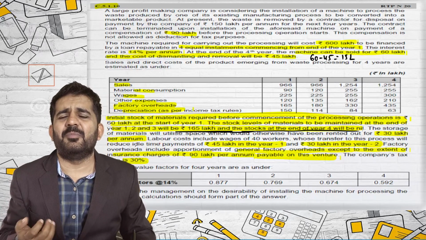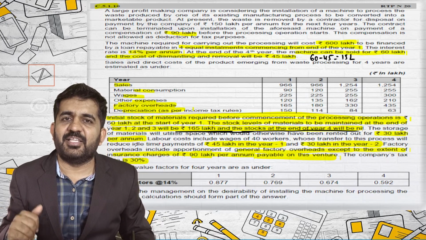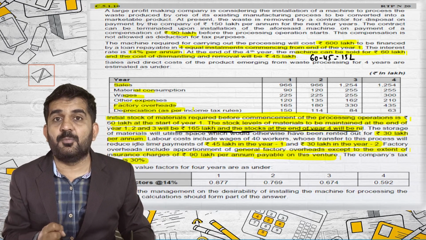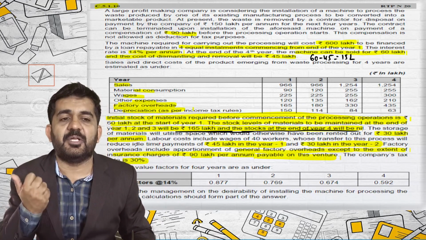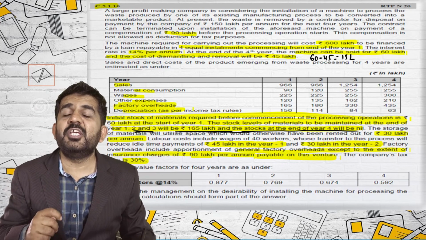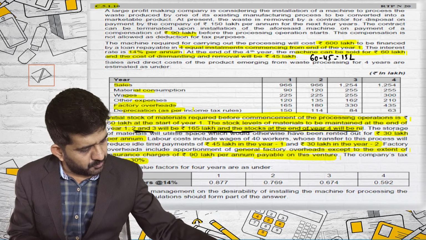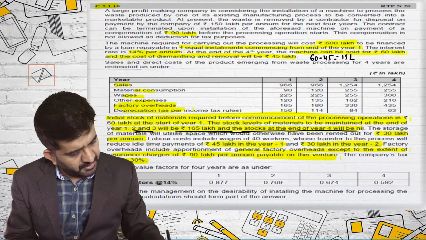Working capital normally is given 60 lakhs. What we do? Negative at the end of 0 year, positive at the end of fourth year. Here there is an additional point whereby you need to increase the working capital at the end of first year. In second year and third year, you have reached up till 165. Now it will rotate itself. Alright, so no need to invest more. The storage of the material will utilize the space.